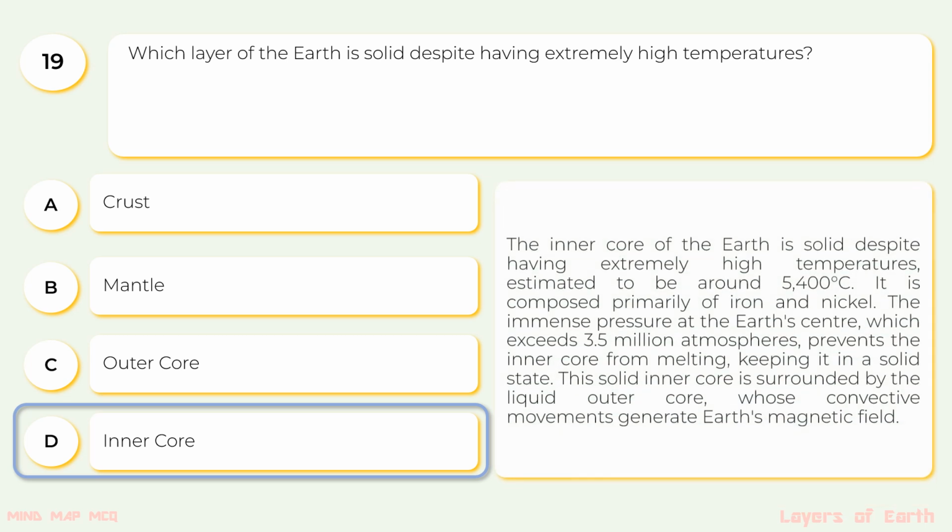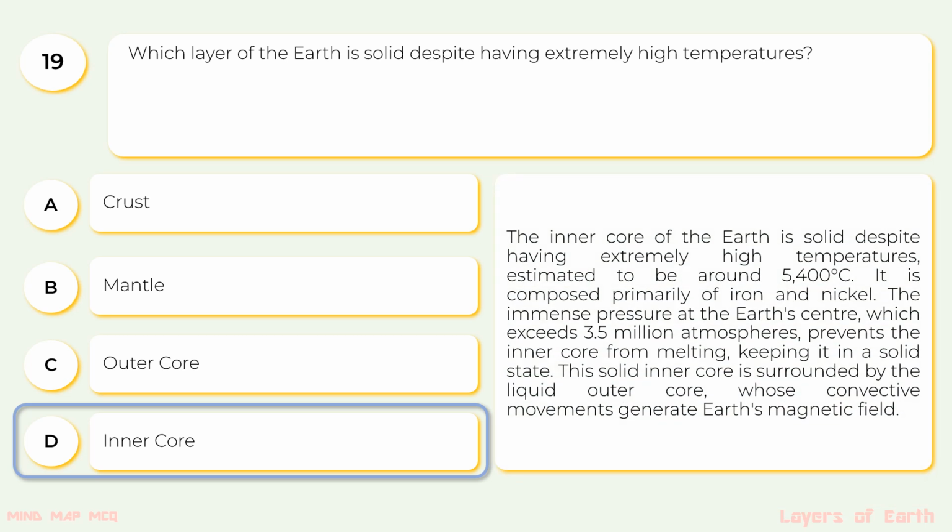Inner core. The inner core of the Earth is solid despite having extremely high temperatures, estimated to be around 5400 degrees Celsius. It is composed primarily of iron and nickel. The immense pressure at the Earth's center, which exceeds 3.5 million atmospheres, prevents the inner core from melting, keeping it in a solid state. The solid inner core is surrounded by the liquid outer core, whose convective movements generate Earth's magnetic field.